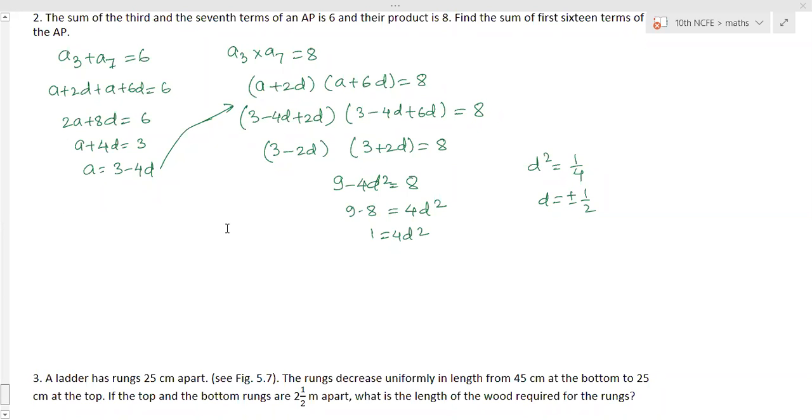The a values are 1 and 5. If d is equal to plus 1 by 2, and d is equal to minus 1 by 2, the value of a will be 3 minus 2, which is 1, and 3 plus 2 is 5. Then find out S16 in both the cases separately.